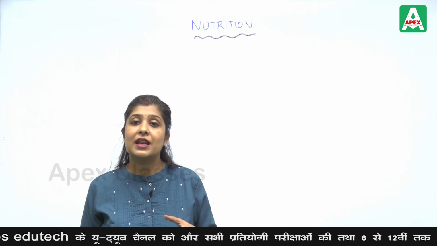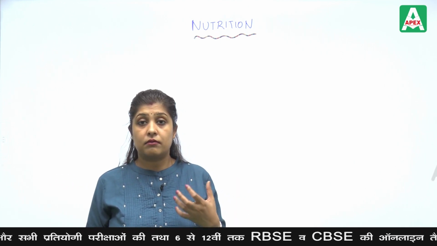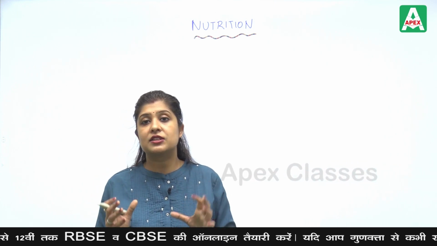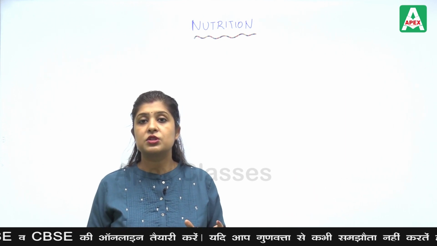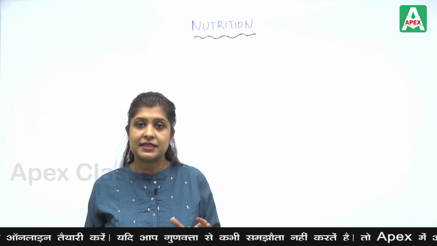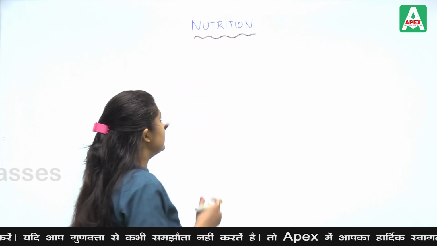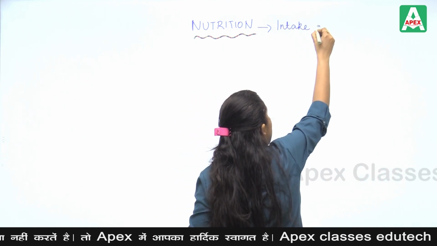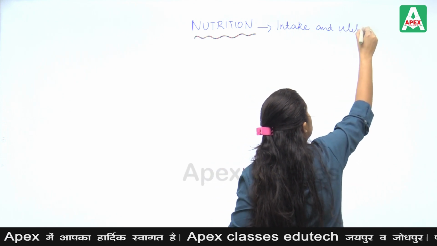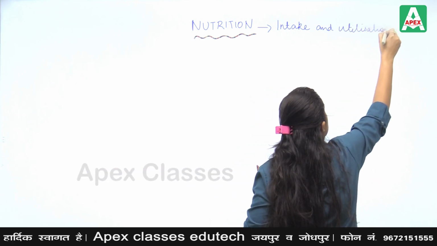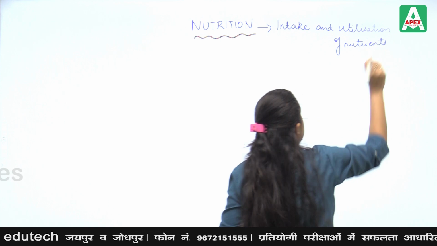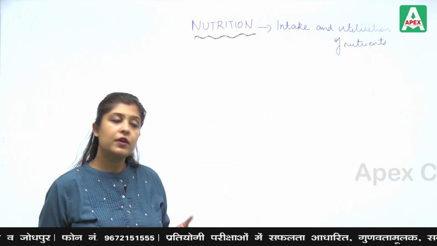If our cell doesn't utilize glucose and doesn't oxidize glucose, will energy production take place? No. So for energy production, the cell has to utilize glucose and break it down in the presence of oxygen, so that energy release takes place and is utilized by our body. So nutrition is the intake and utilization of nutrients. It is a process of intaking and utilizing nutrients.